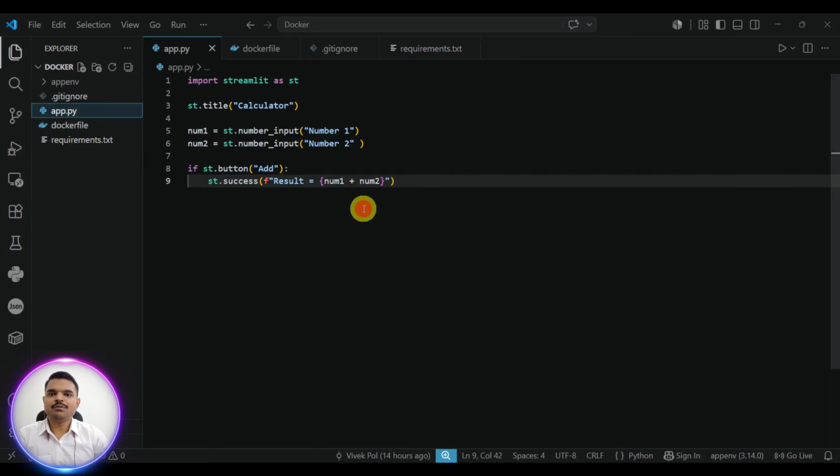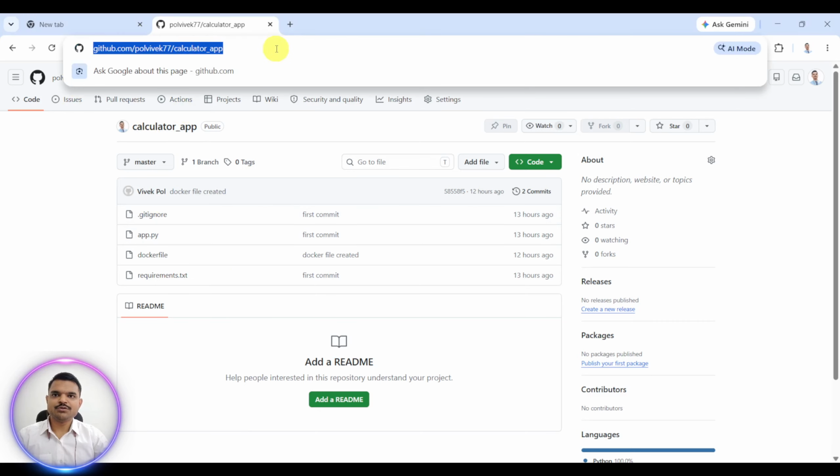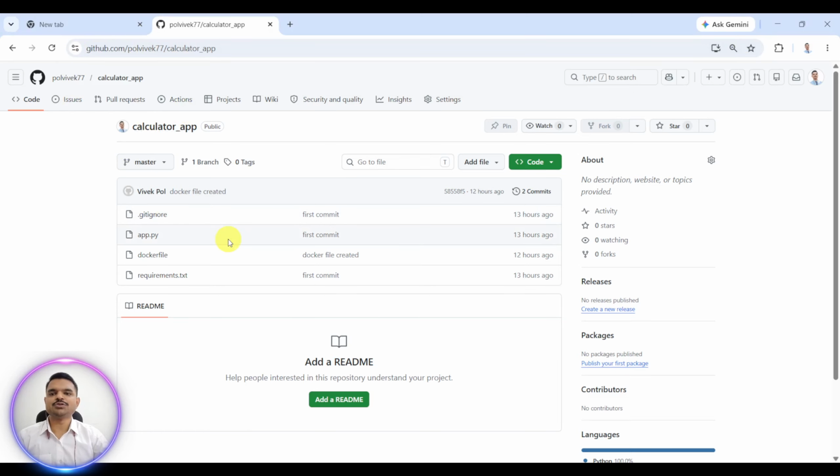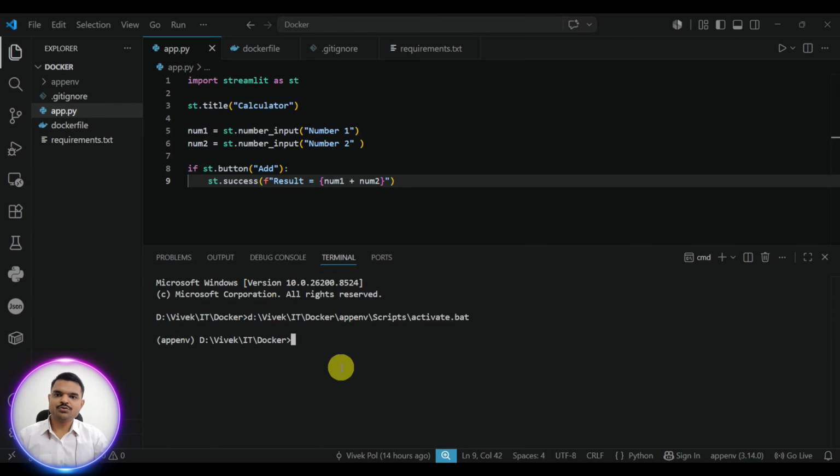So now app.py, I have already deployed this app. I have already uploaded this code to my GitHub repository. I will show you this GitHub repository. You just have to copy this and paste it. You can clone this GitHub repository anywhere. We are specifically cloning this GitHub repository inside our EC2 instance. First of all, I will show you how to run this application.